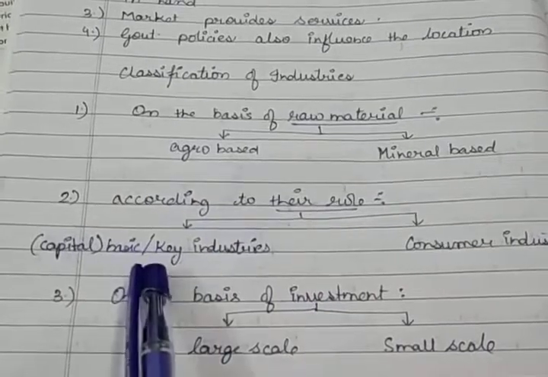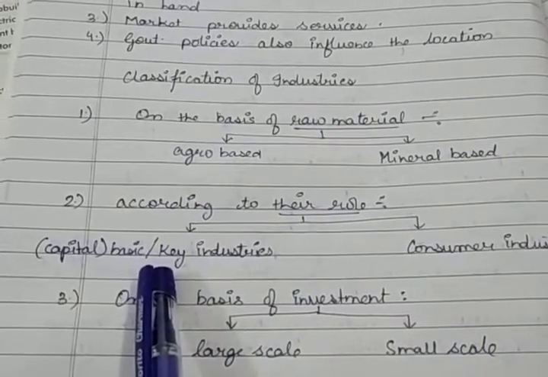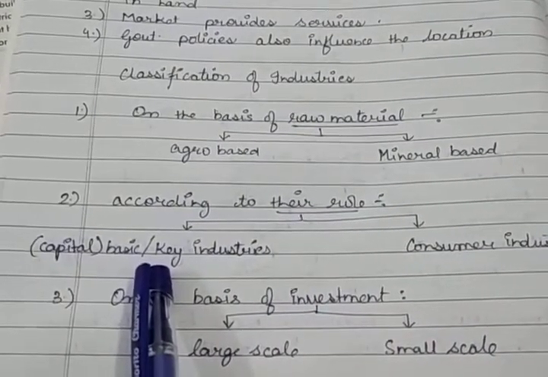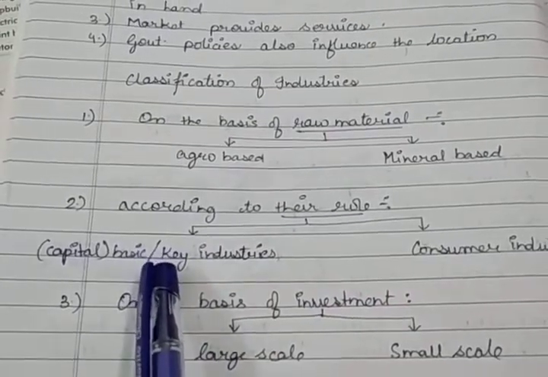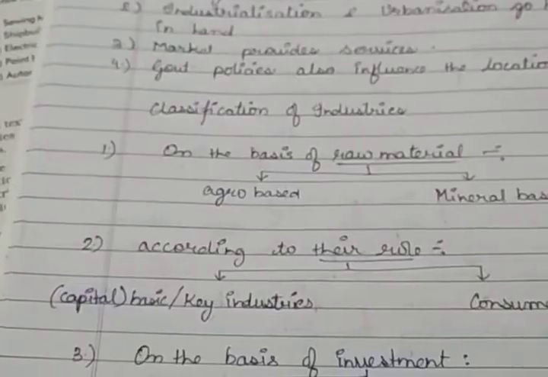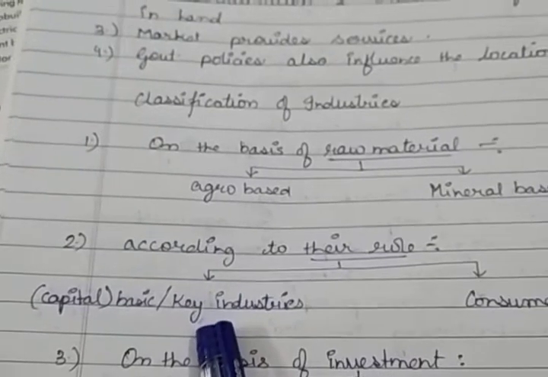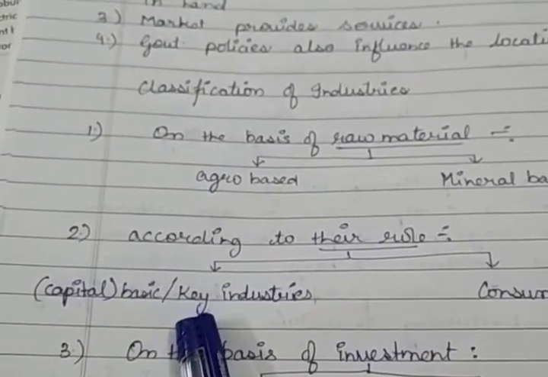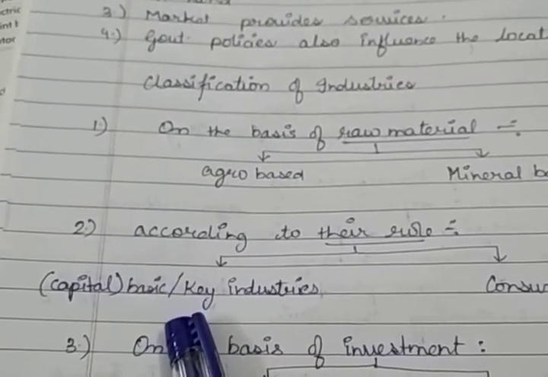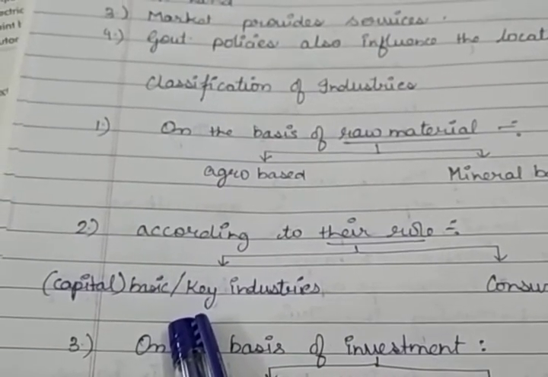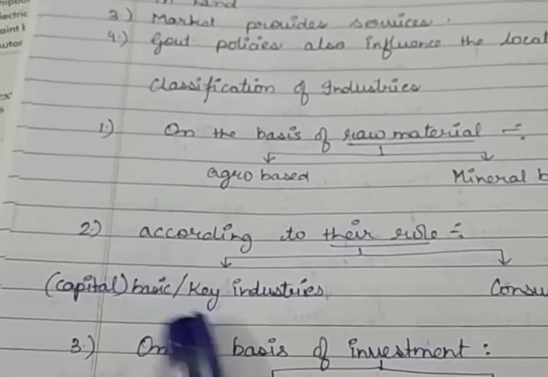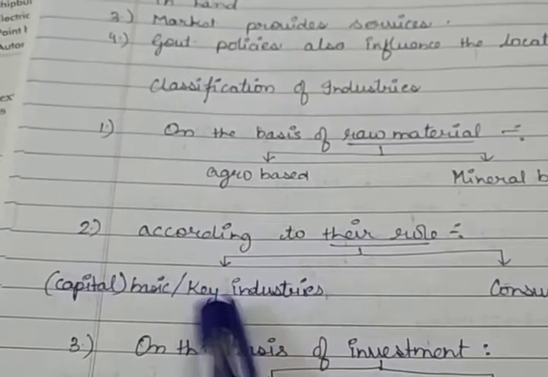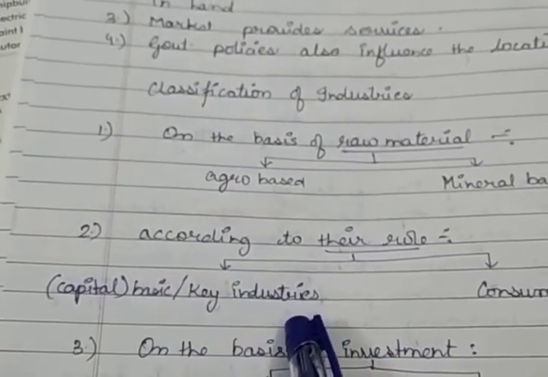Capital industries are those industries which are useful for further production. Without these things, the other things' production cannot be done. Just like iron and steel, without iron and steel the other industries also cannot be set up. So the iron and steel smelting companies or aluminium smelting companies are getting the raw material from the basic or the capital goods industries.